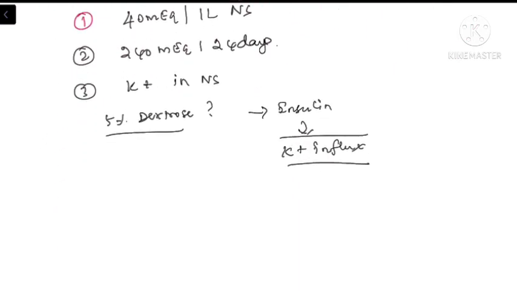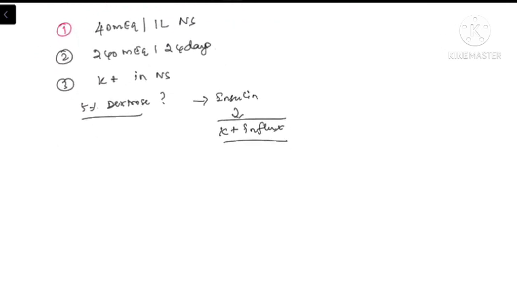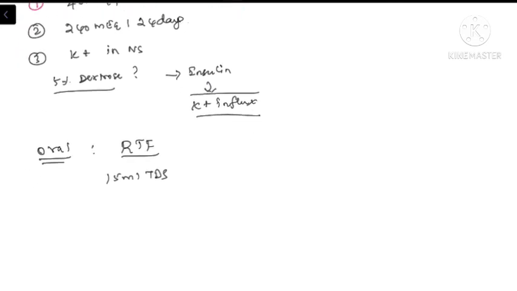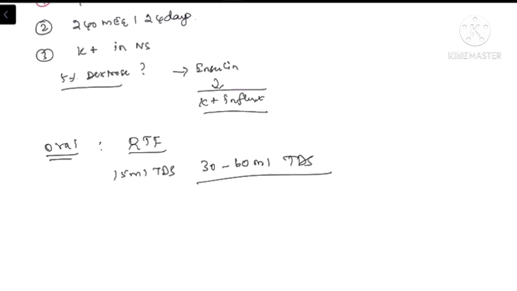When the patient is not responding to the correction of hypokalemia by IV route, we can start the patient along with oral hypokalemia correction by Ryle's tube feeding. So oral KCl can be given in the dose of normally 15 ml TDS in mild hypokalemia. We can start the patient on 30 to 60 ml TDS for the maximum response to be obtained.